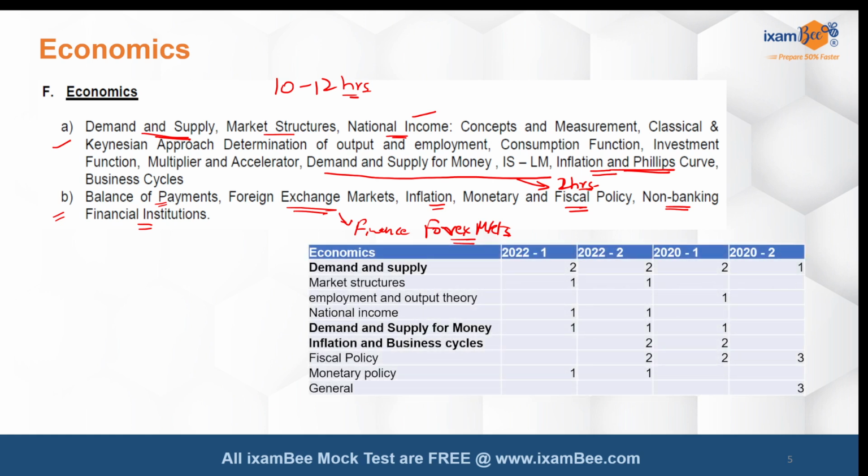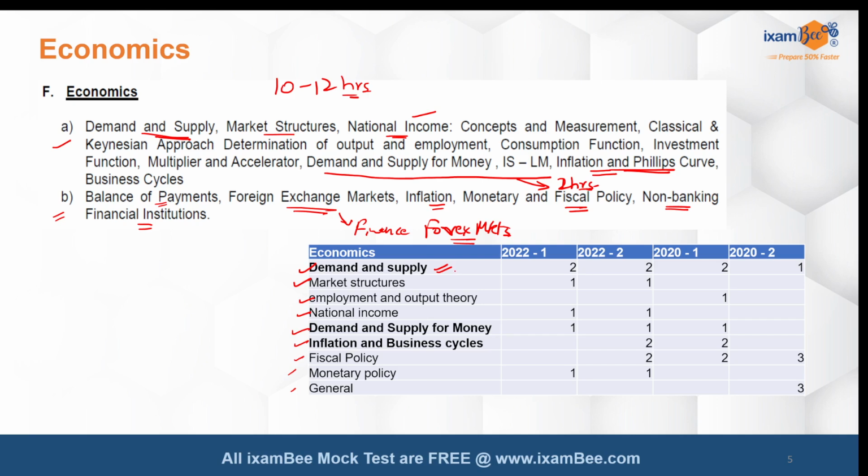If I look in the past, the type of questions that have come, they have come from demand and supply, market structures, employment and output theory, which is like the Keynesian and the classical theories, your national income, demand and supply for money, inflation, fiscal policy, monetary policy, and generic topics again which were in 2020. If I talk about the importance and the recurring topics that come again and again, demand and supply, this again